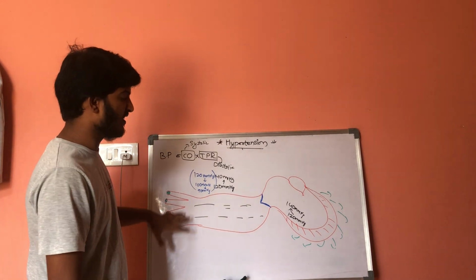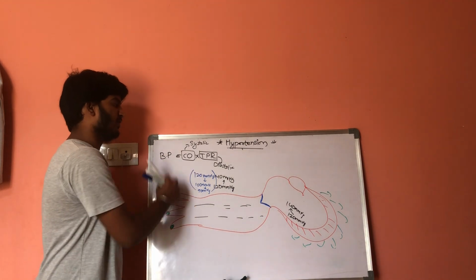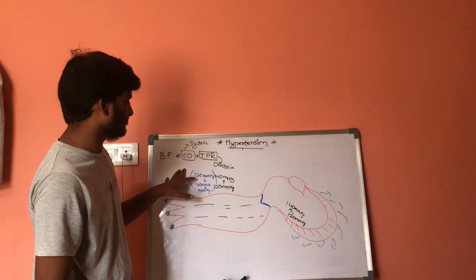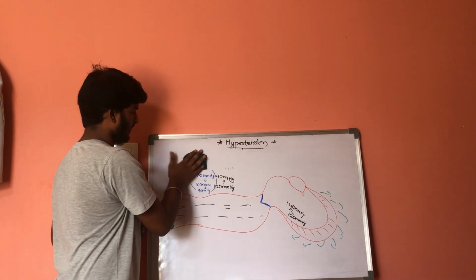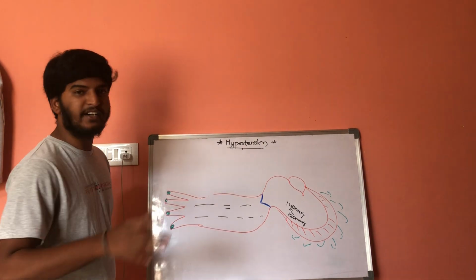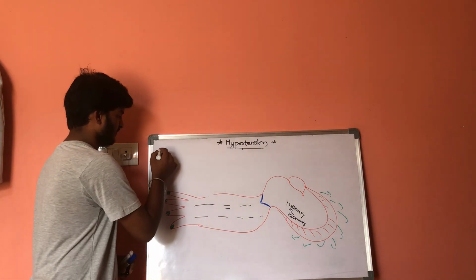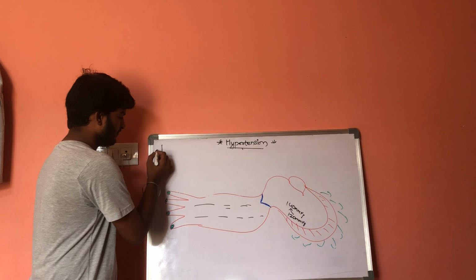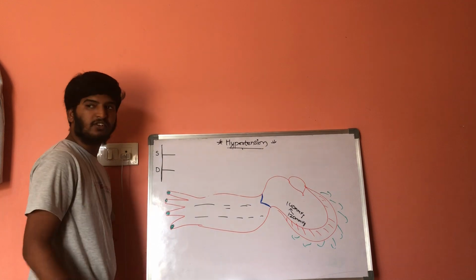So this is some information about how cardiac output is associated with systolic pressure, and how total peripheral resistance is associated with diastolic pressure. Now let us have one additional concept, which will be helpful for a bright student. Let us have a graph. This is the diastolic condition, this is the systolic condition.